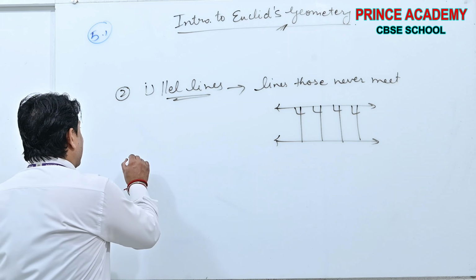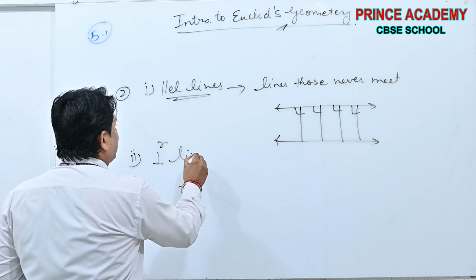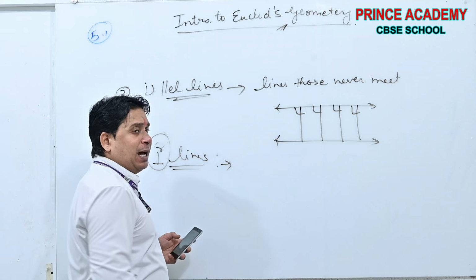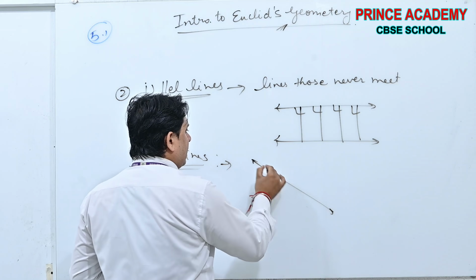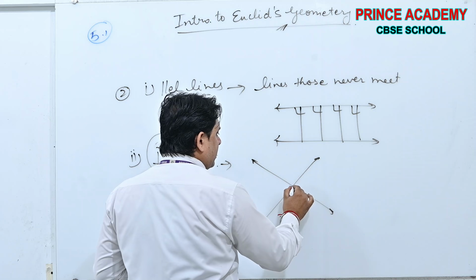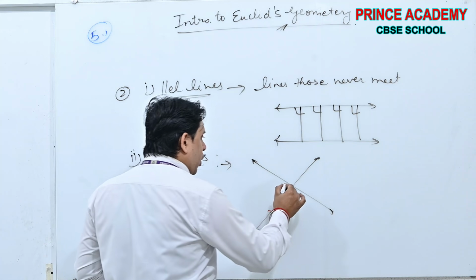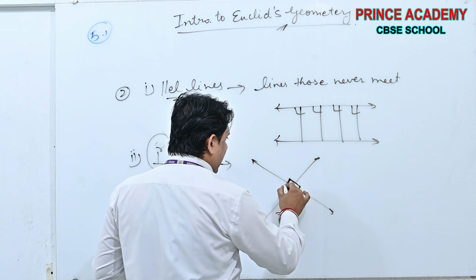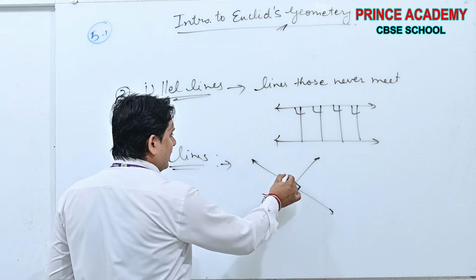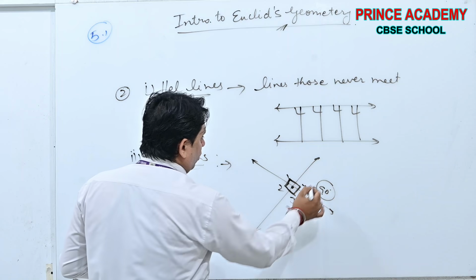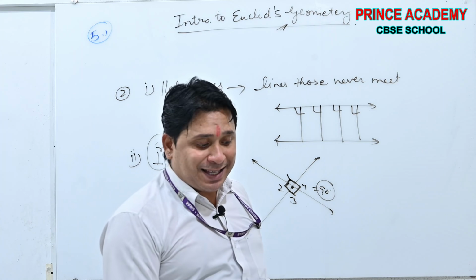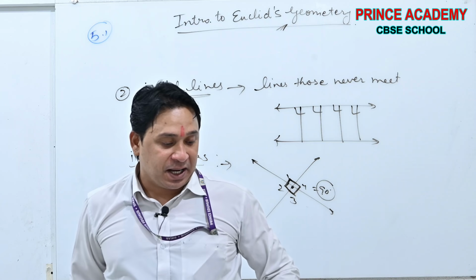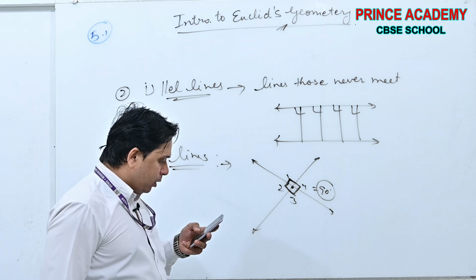Perpendicular lines. See beta, perpendicular lines, second. This is the symbol for perpendicular. Perpendicular lines beta, the lines which meet at a point such that all four angles are of 90 degrees. If these lines are perpendicular, all these angles are 90 degrees. Yes or no? Perpendicular lines means intersecting lines meeting at right angles.